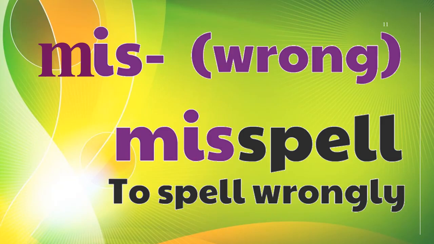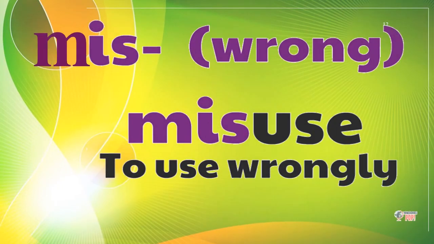If you add mis before the root word, then you get a new word with a new meaning. Misuse. Use means to use properly, and misuse means to use in the wrong way, to use wrongly.